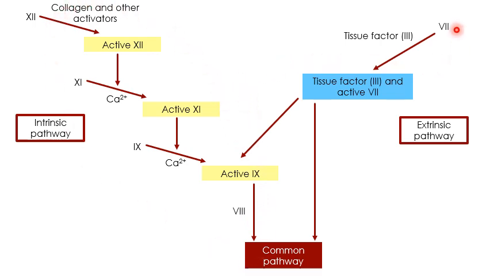Then you have the extrinsic pathway. The extrinsic pathway starts with the activation of factor 7 by tissue factor, a factor found outside of your circulation. Tissue factor is also known as factor 3. So tissue factor will activate factor 7 into active factor 7. Active factor 7 and tissue factor can also play a role in activating factor 9, but they will also play a very important role in activating the common pathway. So this is the extrinsic pathway. It's a lot simpler than the intrinsic pathway.